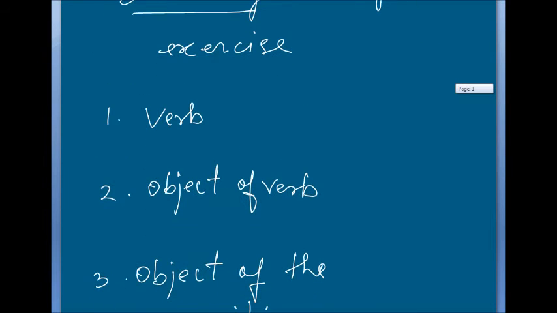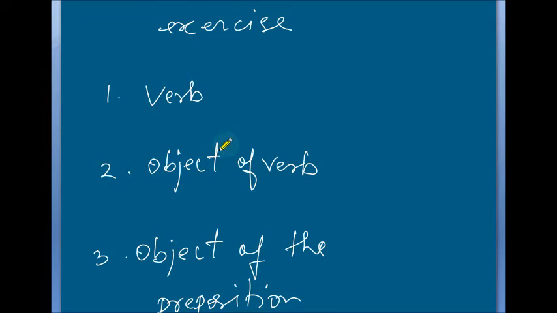First one, I want to give a few examples. It acts as a verb. In the first example, what I showed you is that if I am telling that playing is good for health, this is an example that it works as a verb.